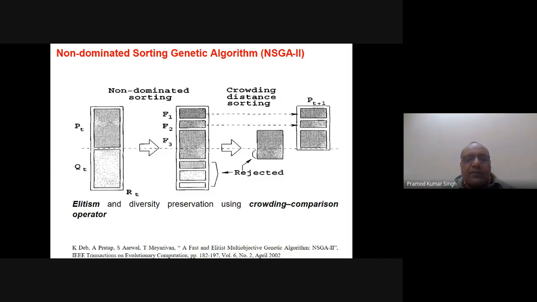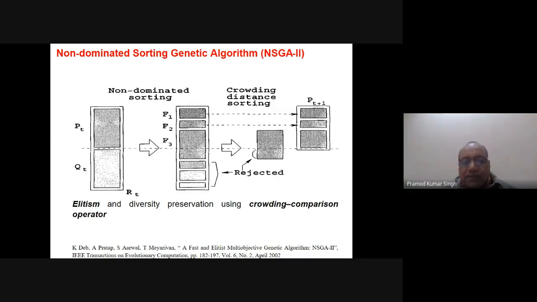So non-dominated fronts are made: this is F1, this is F2, F3, F4, F5, and so on. When we say non-dominated fronts, F1 are the best solutions till now, then the second best solutions, then the third best solutions, and so on. But all these are the 2n solutions, and we have to keep the population size fixed. So we cannot take all 2n solutions into the new generation, P_t+1, the next generation. We have to take only n solutions instead of 2n.